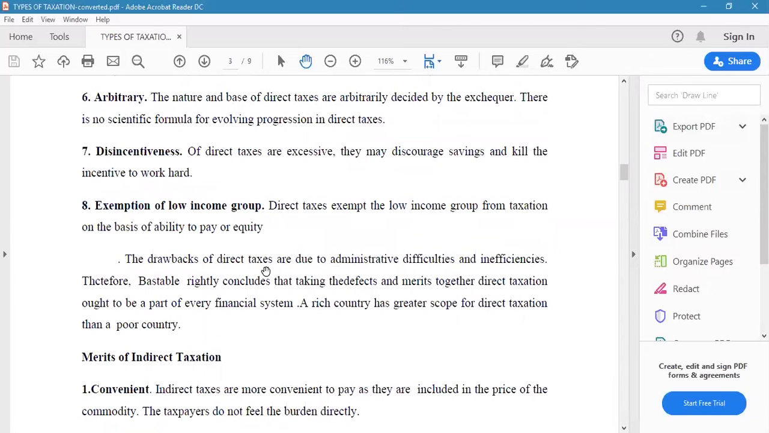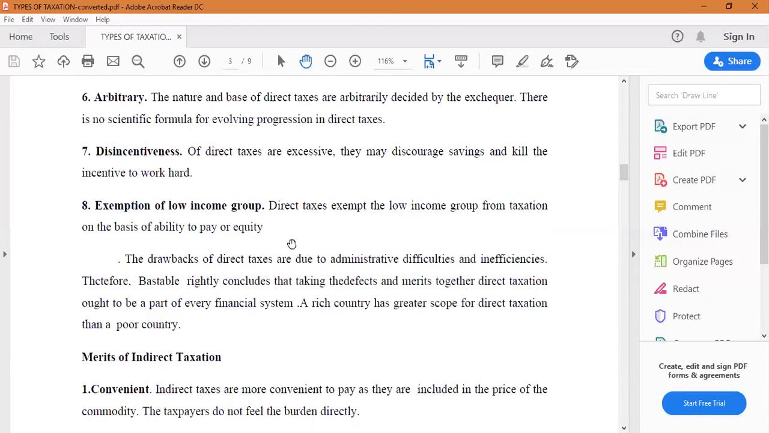The next one is disincentiveness. The direct taxes, if excessive, may discourage savings and kill the incentive to work hard. Many people will think, why do we have to work hard, when we have to pay the income tax. So this type of psychological disincentiveness will happen to the taxpayers. So that is also one of the demerits.